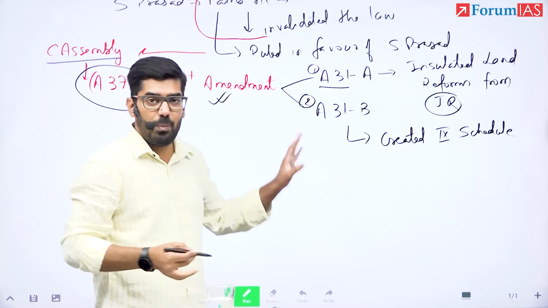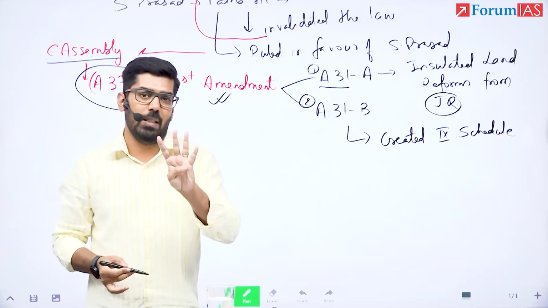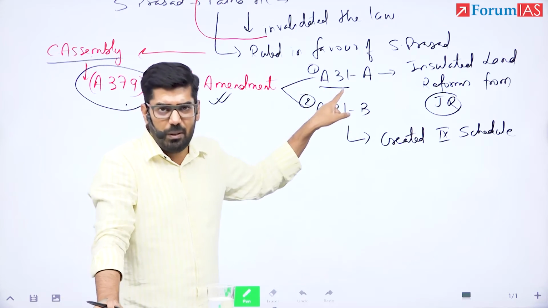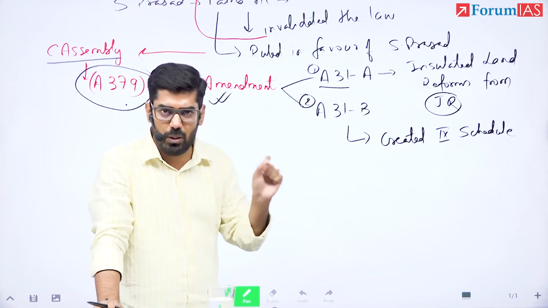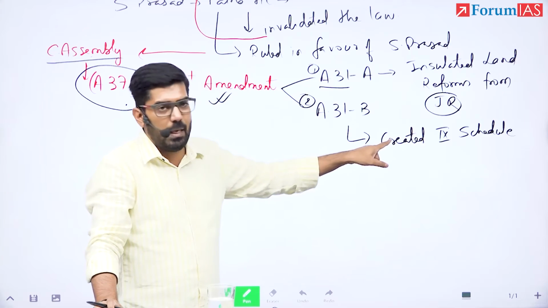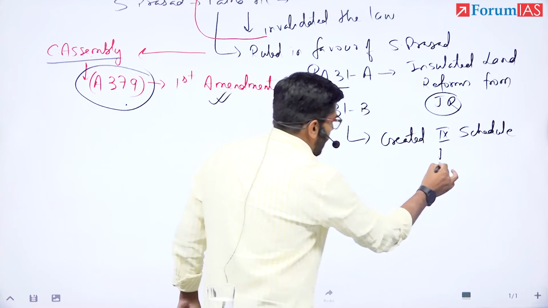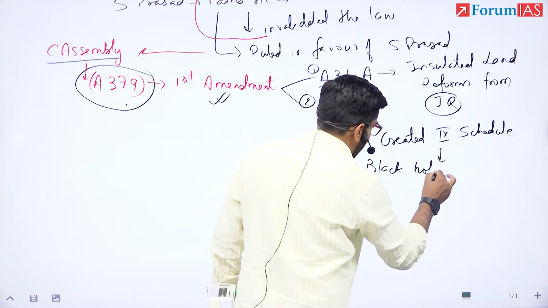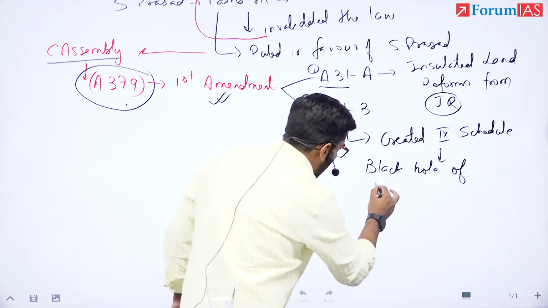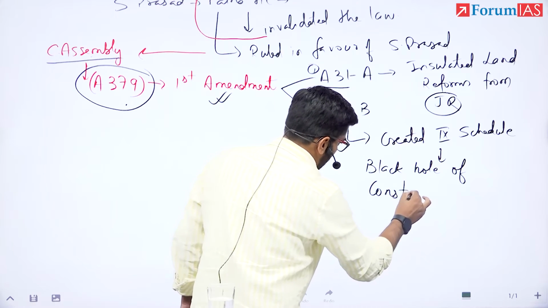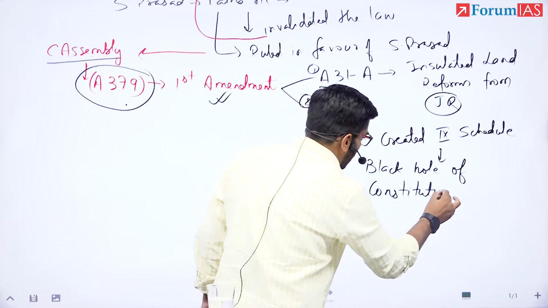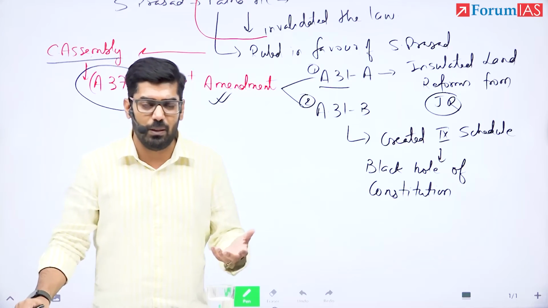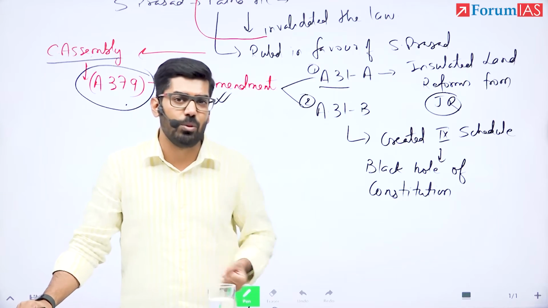In fact, First Amendment introduced 4 changes, but here we are concerned with only 2, 31A and 31B. 31A insulated land reforms from judicial review. 31B created 9th schedule. 9th schedule is also called the black hole of the Constitution. What happens in black hole? You have learned this in your high school physics, that nothing can come out of black hole, not even light. The gravitational pull is so strong.